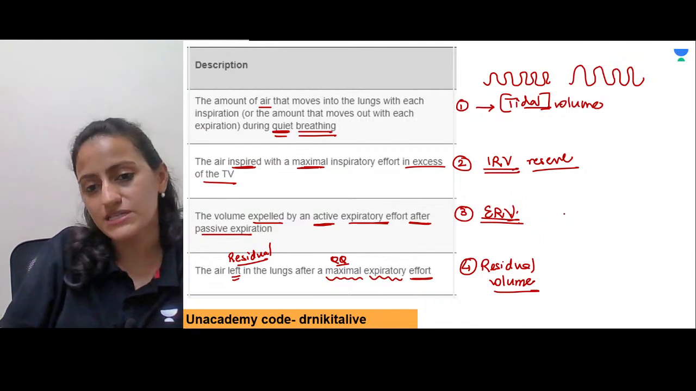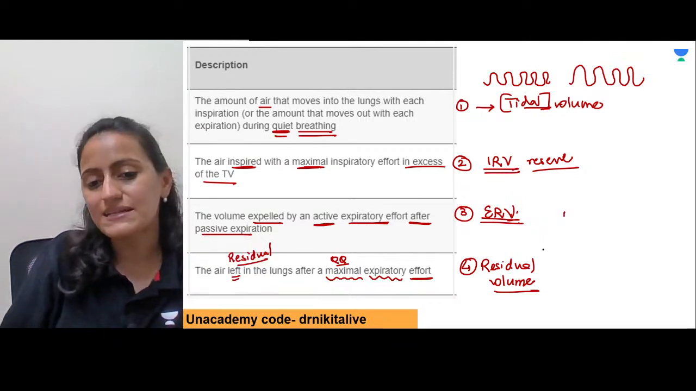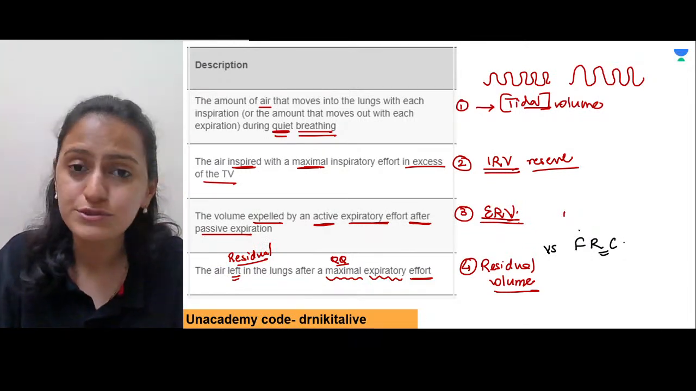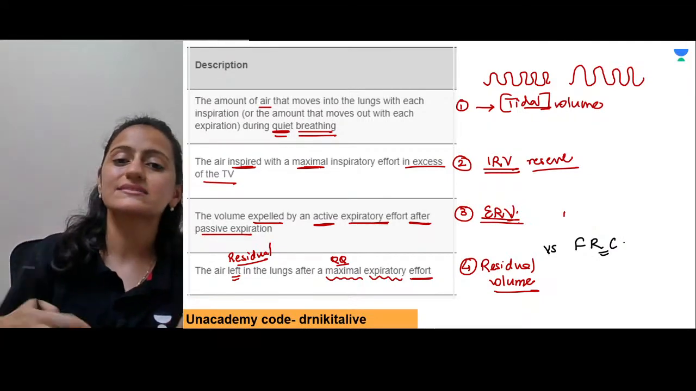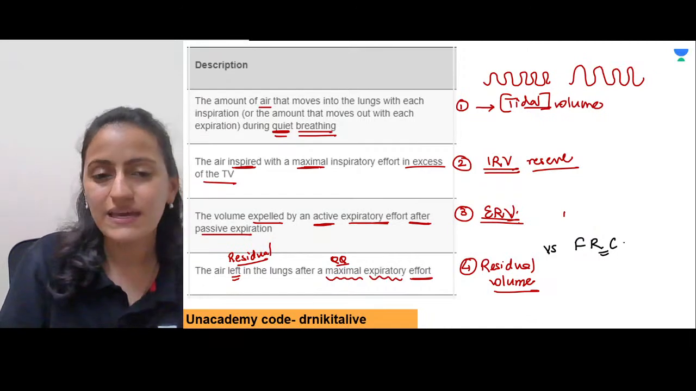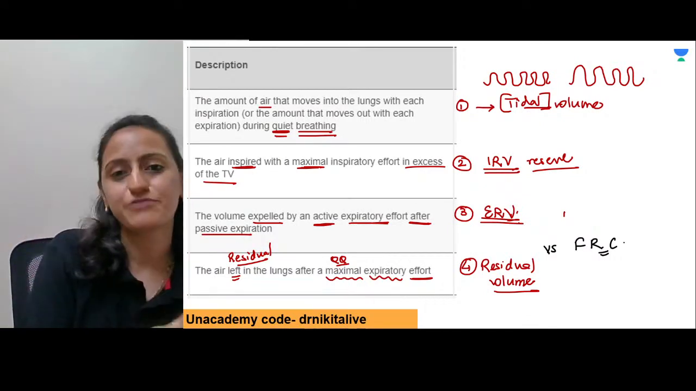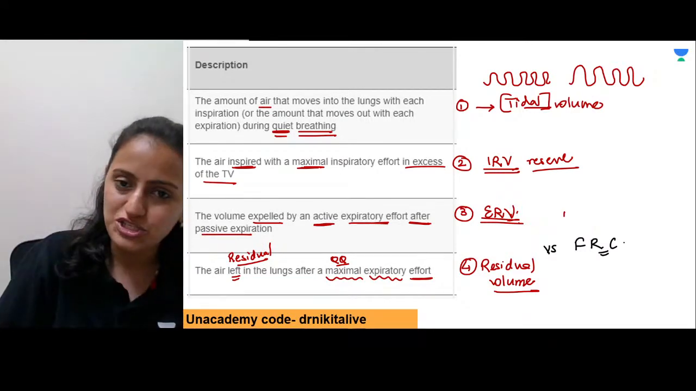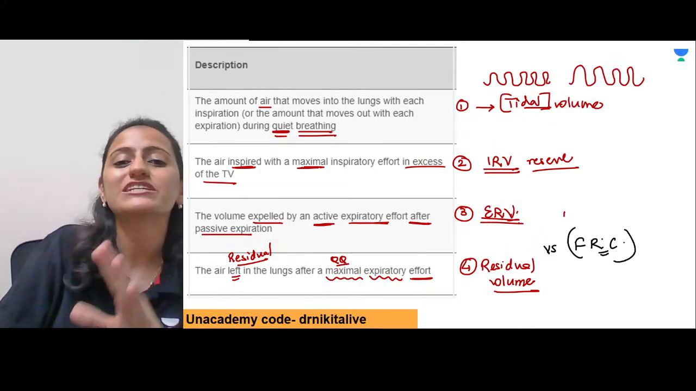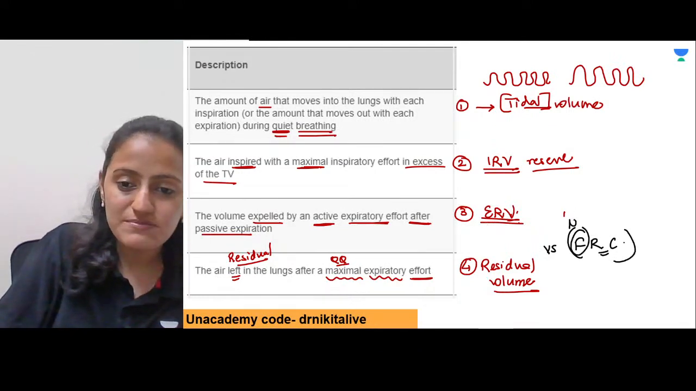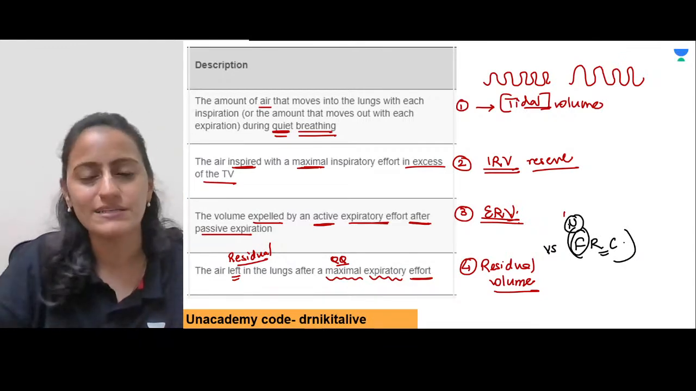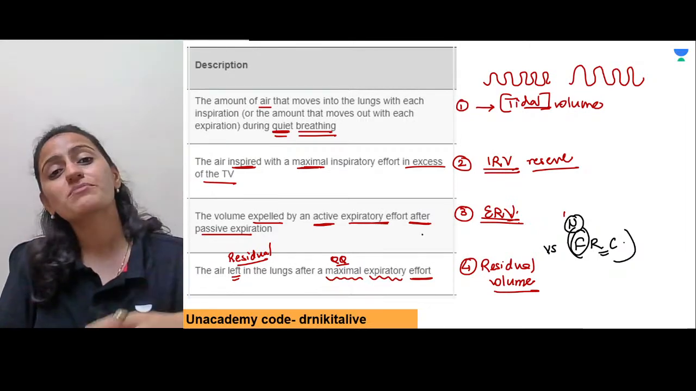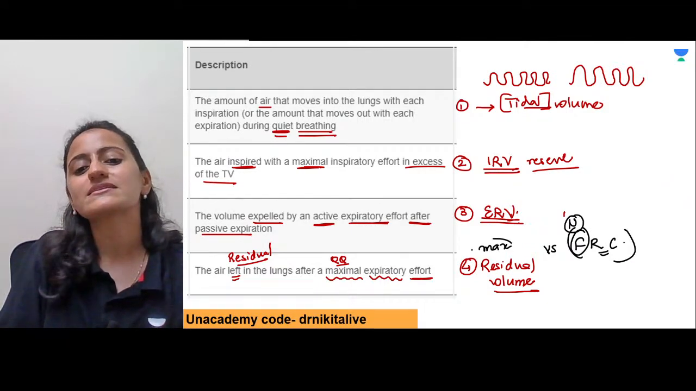Please do not confuse it with functional residual capacity. There are 2 terminologies where you have the term residual. The residual tells you that it is remaining in the lungs after breathing out. Now, breathing out can be either quiet or it can be with effort. So the amount that remains in the lungs after the quiet expiration, effortless, that is the functional residual capacity. Remember, functional means normal. So normally with the quiet breathing, what remains? That is the functional residual capacity. What remains after maximum expiration? That is the residual volume.